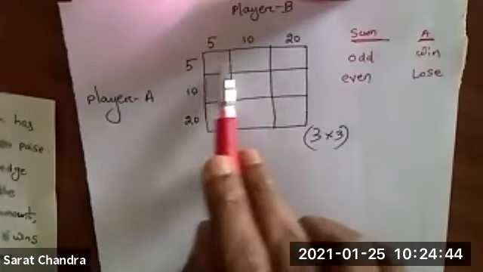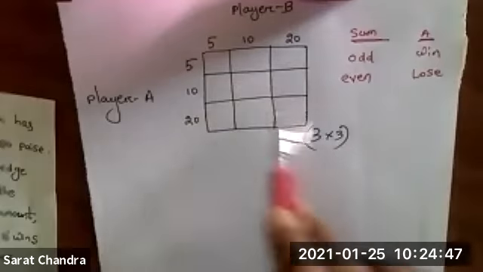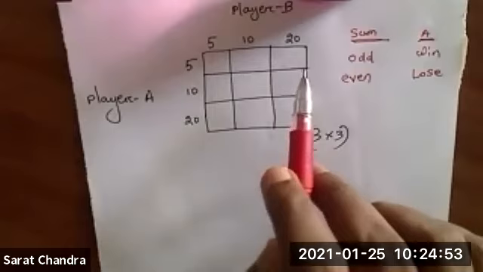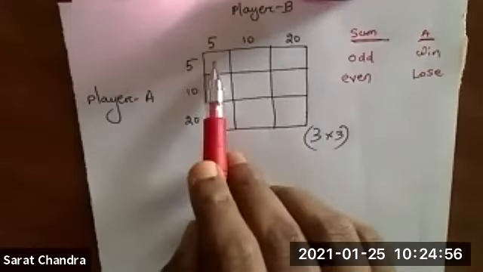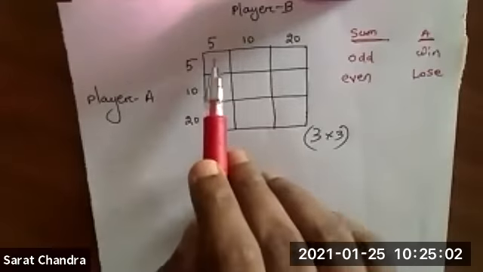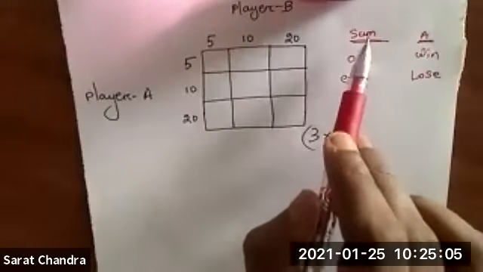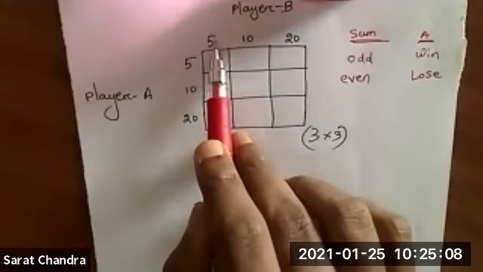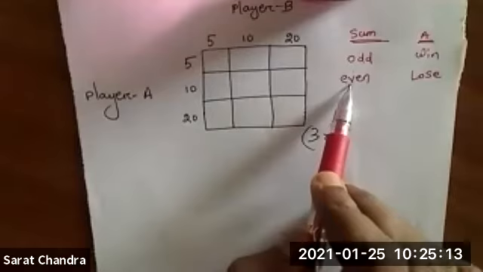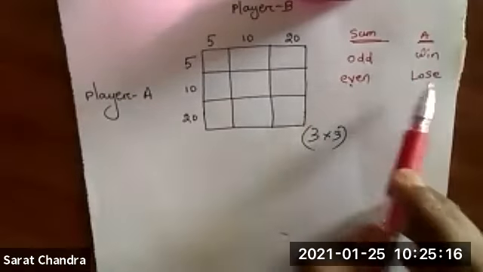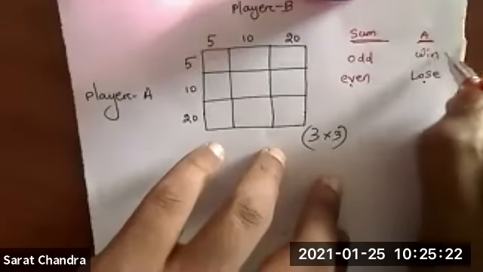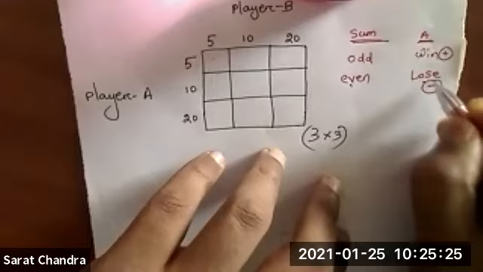Now, by taking this condition, we have to fill the matrix. One row I will fill, and for the remaining two rows, you have to tell me what to fill. So I will fill the first row; just watch carefully. Here 5 for player A and here 5 for player B. What is the sum? 5 plus 5 is 10. Is 10 an even or an odd number? 10 is an even number. If 10 is even, then will A lose or win? A will lose. So remember, win means positive, lose means negative.